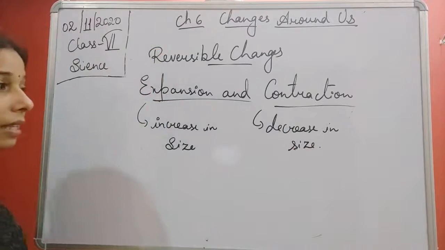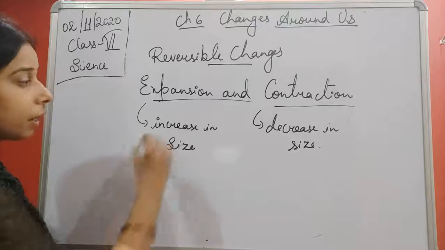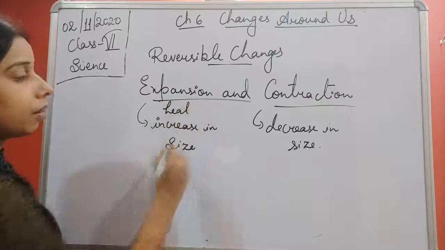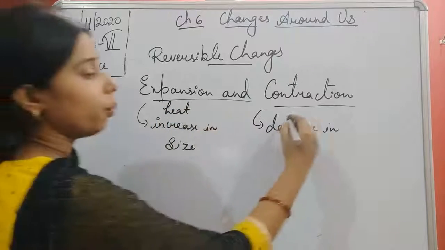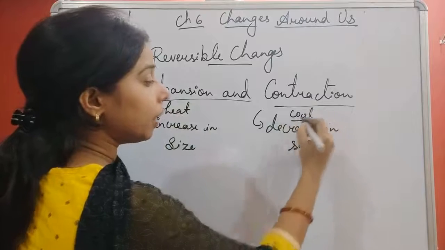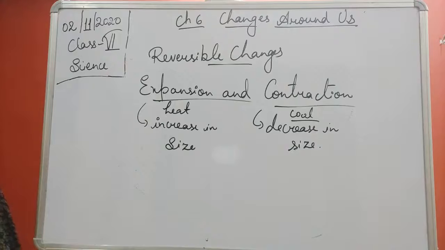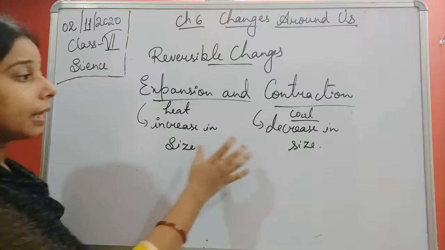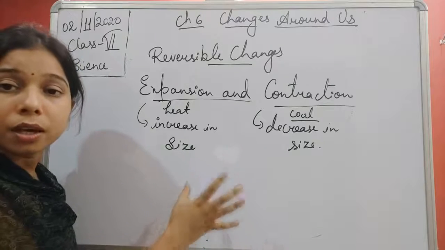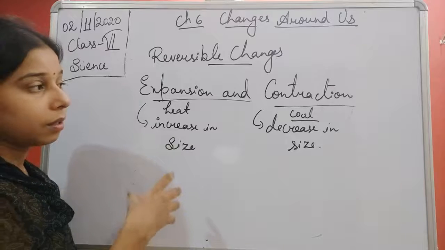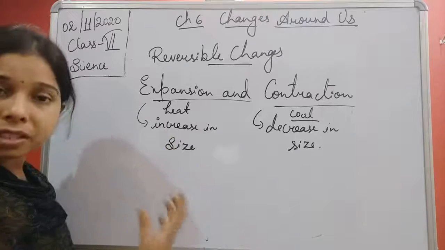Increase in size happens when you supply heat, and when it cools down, it will decrease its size and get contracted. So together this process explains the reversible changes.